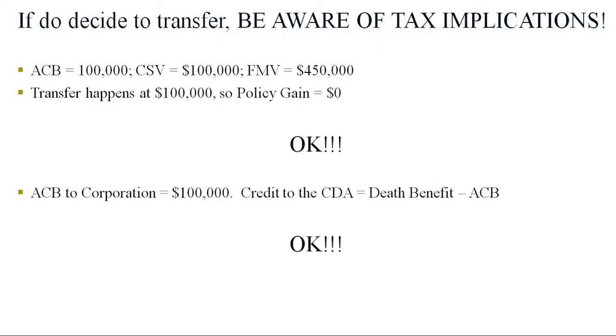What if that same example, the transfer happens at 100,000, right? We've elected not to take the fair market value. We've elected to do the transfer at ACB or cash surrender value. So policy gain is 0. I'm okay with that. ACB to the corporation is 100,000. That's no different than it was before. Credit to the CDA is death benefit minus ACB. I'm okay with that as well. And how much is the company going to pay me for that? $100,000. I'm okay with all of that. As a tax person, that jives with what the tax rules should have been to begin with. So I'm okay with all of this.